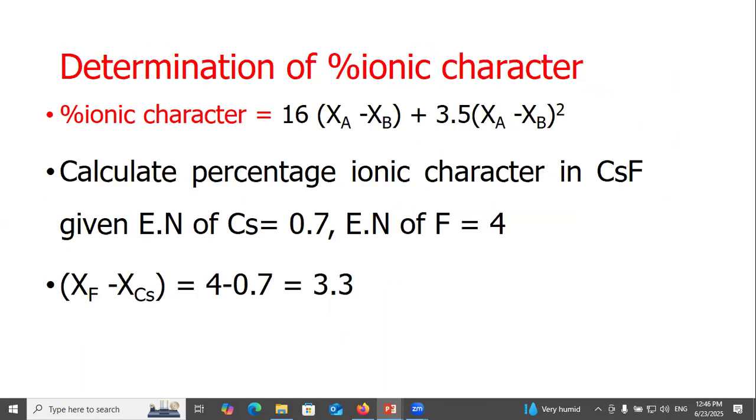Determination of percentage ionic character. Percentage ionic character equals 16 (Xa minus Xb) plus 3.5 (Xa minus Xb) squared, the Hannay-Smith equation.